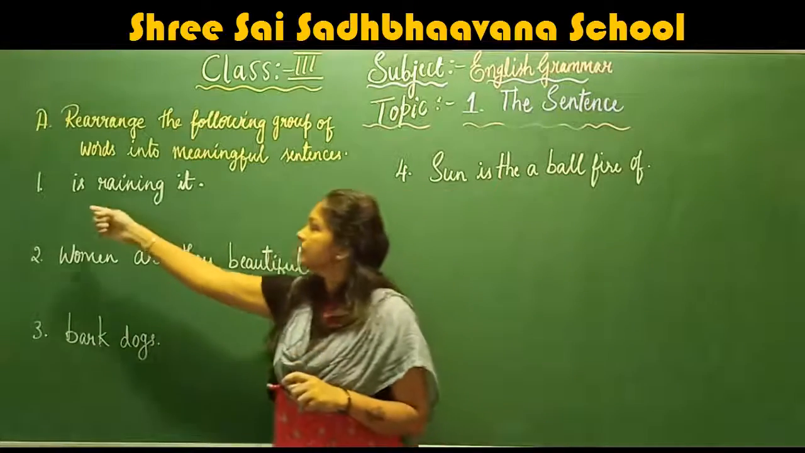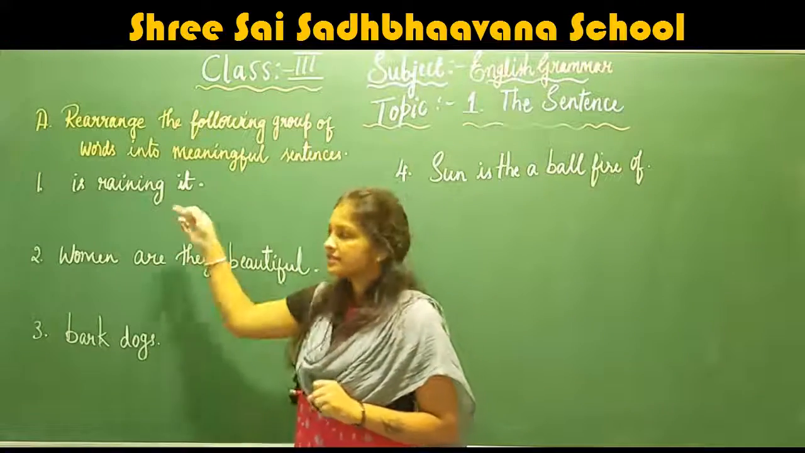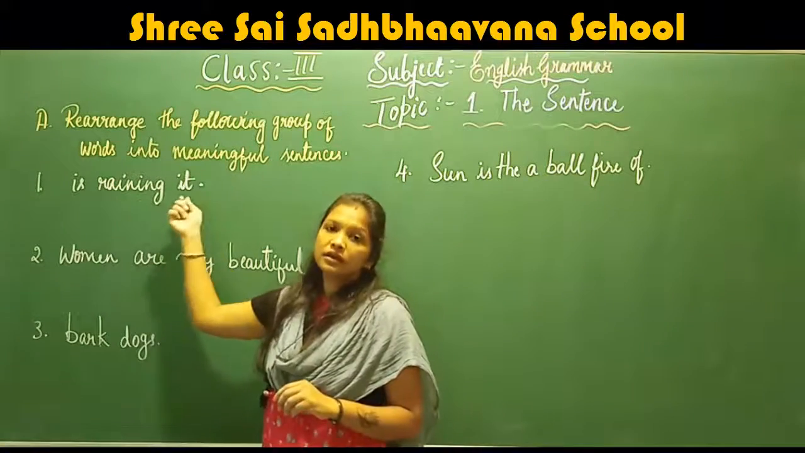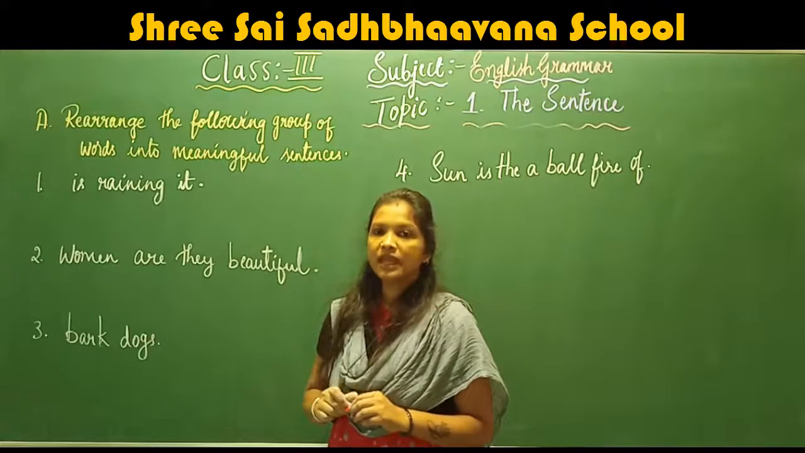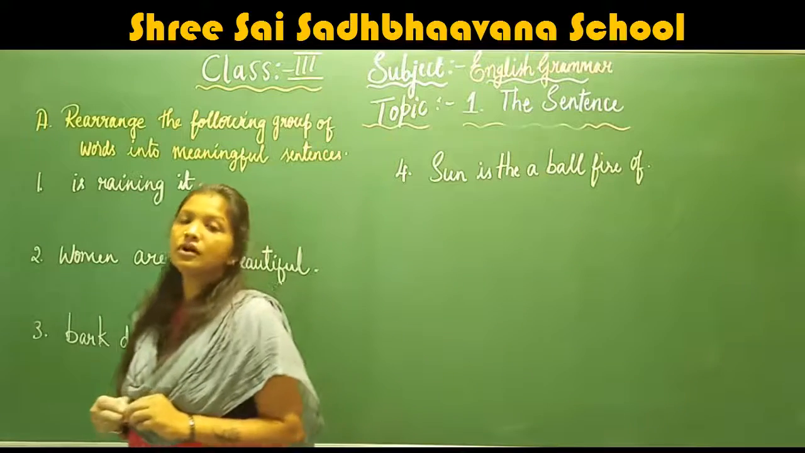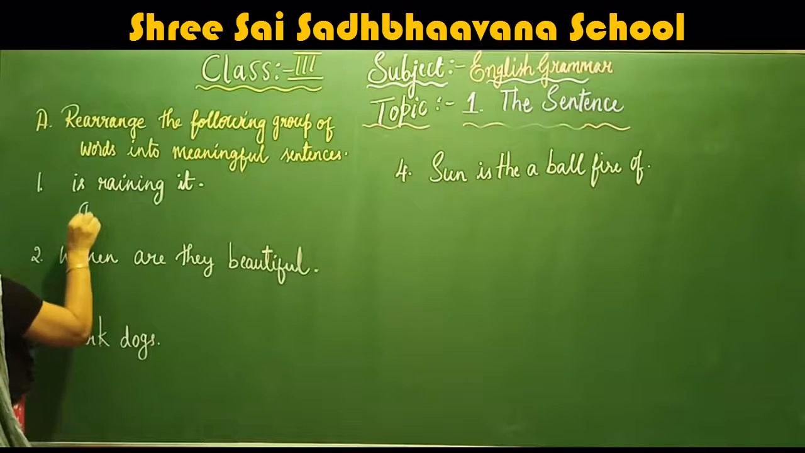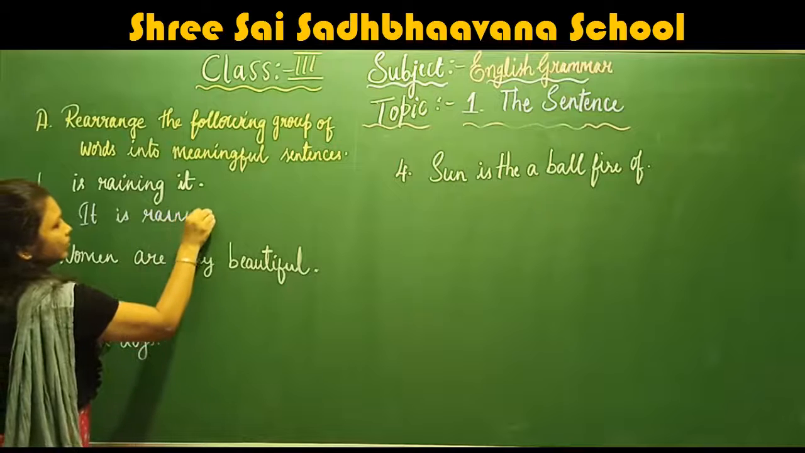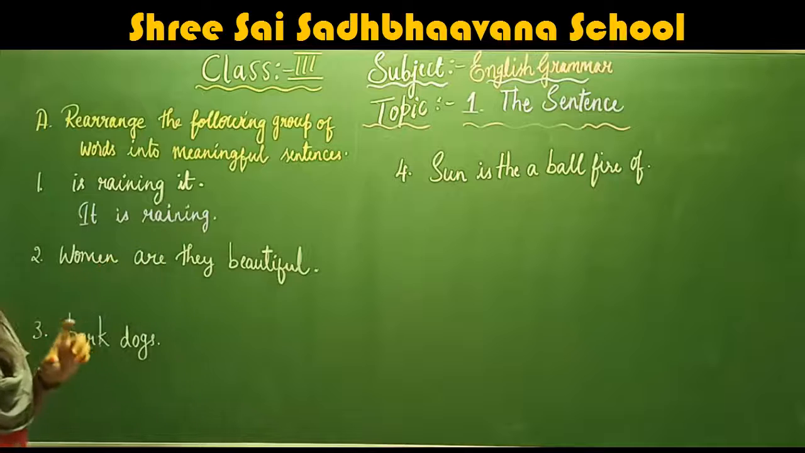Now, the first one they have given is "is raining it." Children, does this sentence have any meaning? No. So we have to arrange the group of words in a proper order. Now what will the answer be? The correct answer is "it is raining." So here, "it is raining" is the correct arrangement of the group of words.